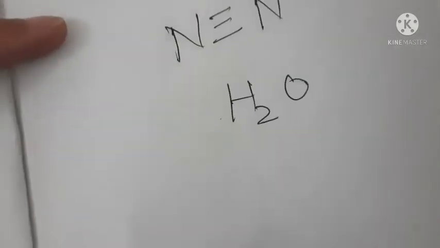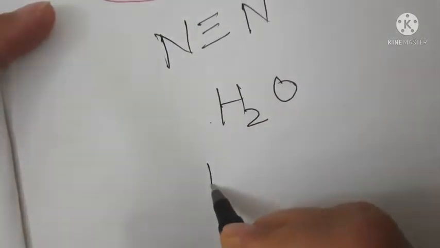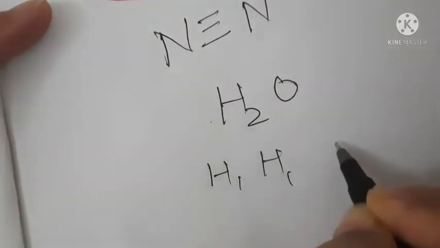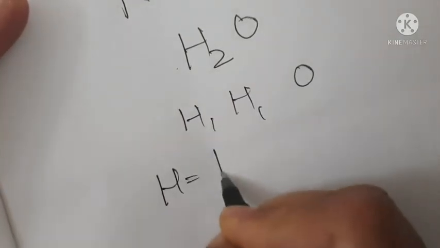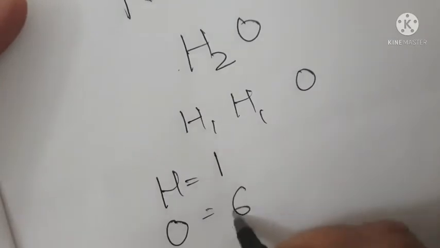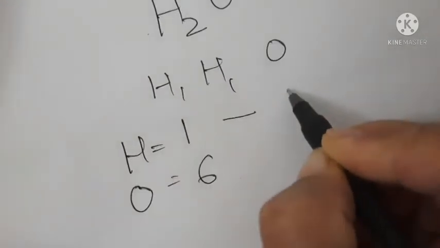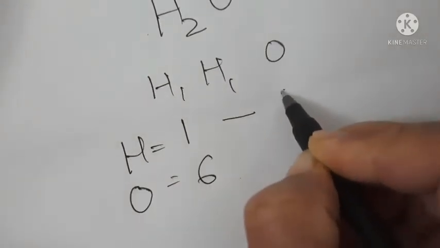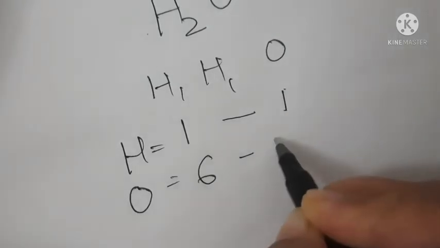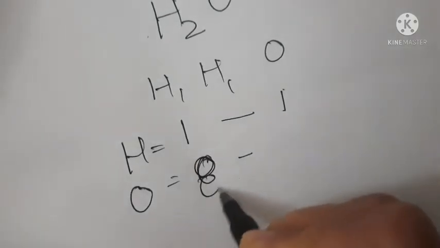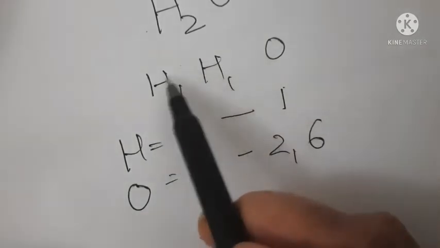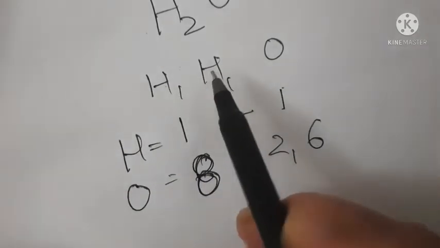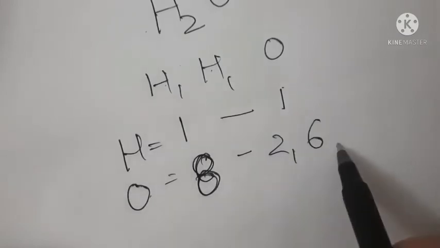See all of you. In water there are 2 hydrogen and 1 oxygen. The atomic number of hydrogen is 1, and the atomic number of oxygen is 8. So the electronic configuration of hydrogen is 1, and for oxygen it is 2 and 6. So these 2 hydrogens need 1 electron each, and oxygen needs 2 electrons.